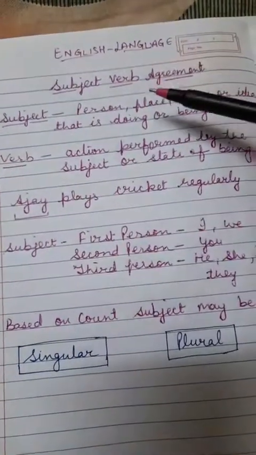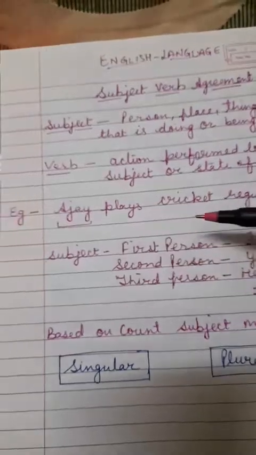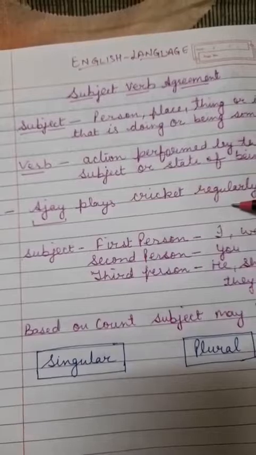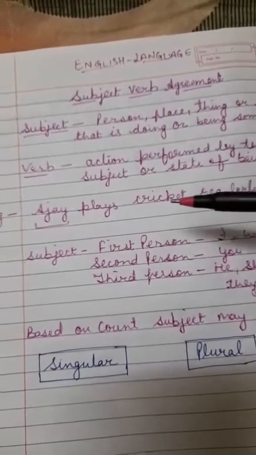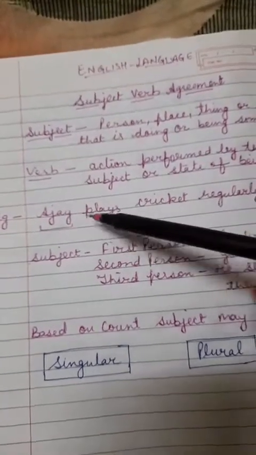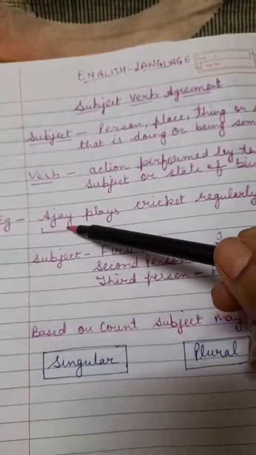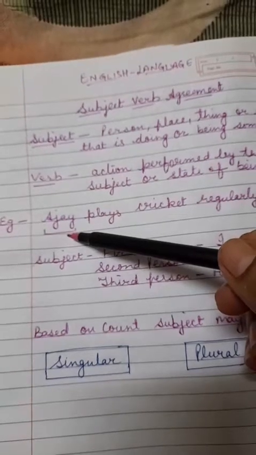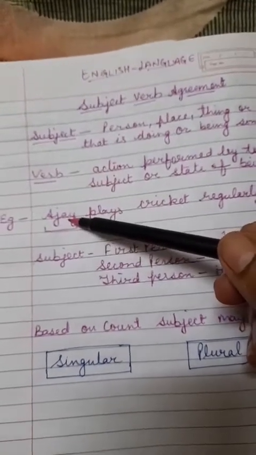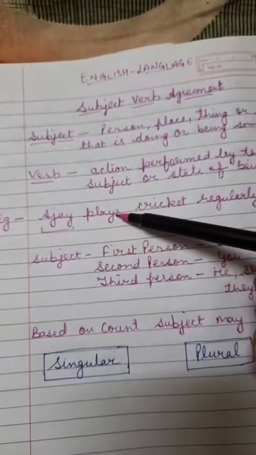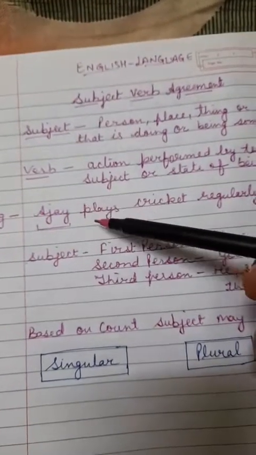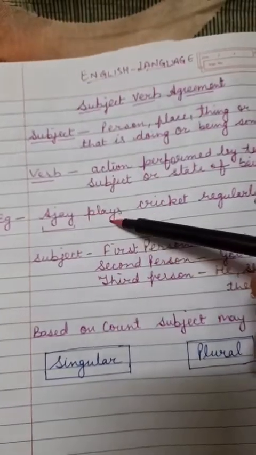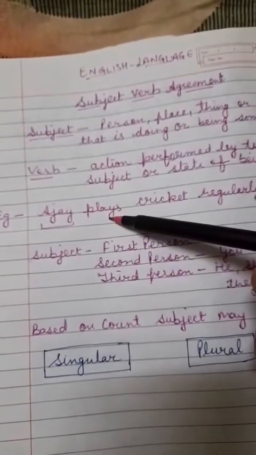So now let us start this with the help of an example. The example is written here: Ajay plays cricket regularly. Now in this sentence, what is the subject and what is the verb? The subject is the person who performs some action. So who is performing the action here? Ajay. And what action is performed? That is called the verb. Ajay is the subject here and plays is the verb.